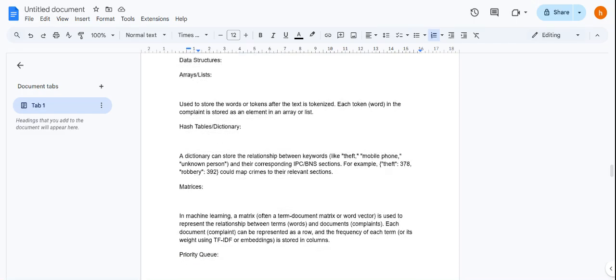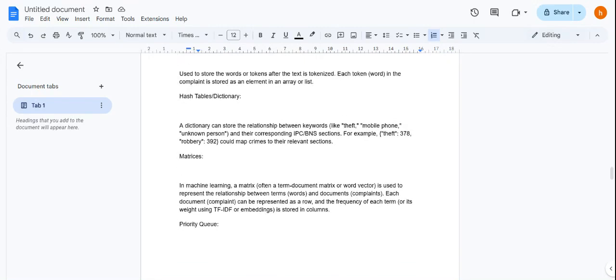Then we have a hash table or dictionary, where the dictionary can store relationships between keywords like theft with mobile phone, and theft with the IPC section, and then robbery with another crime, so we can easily map it.